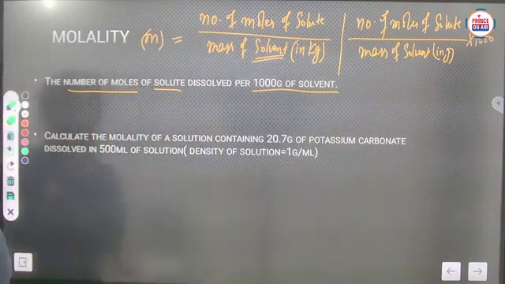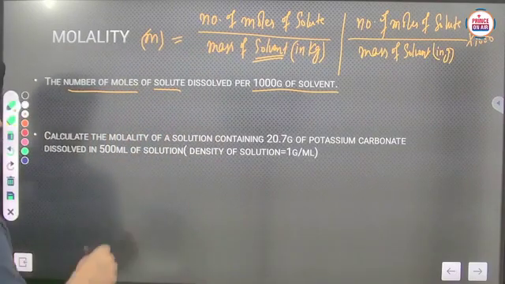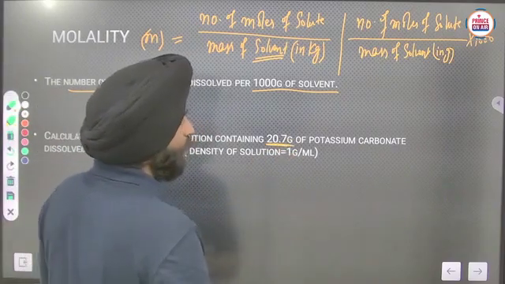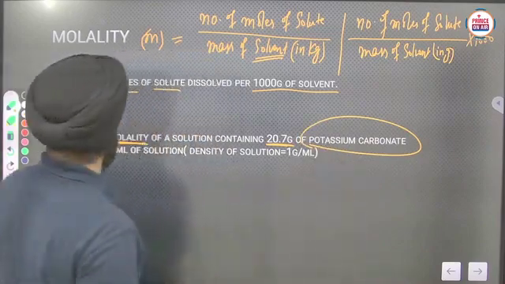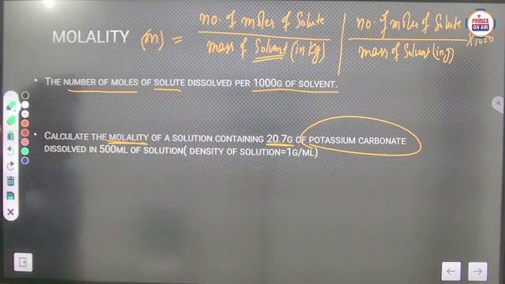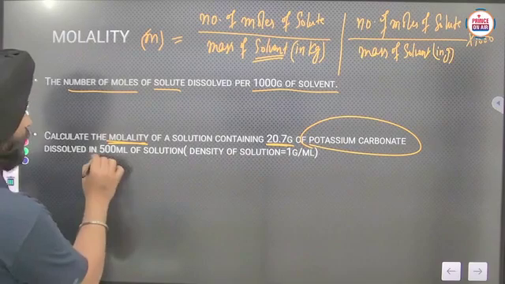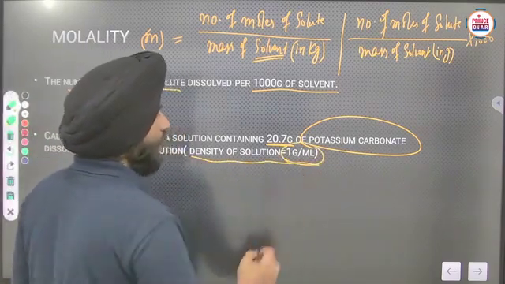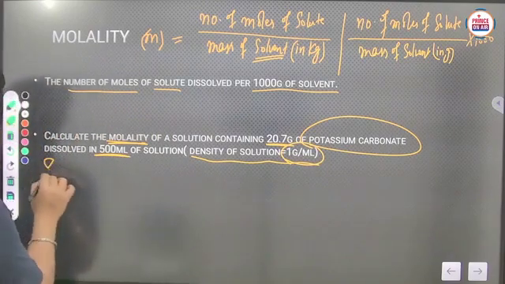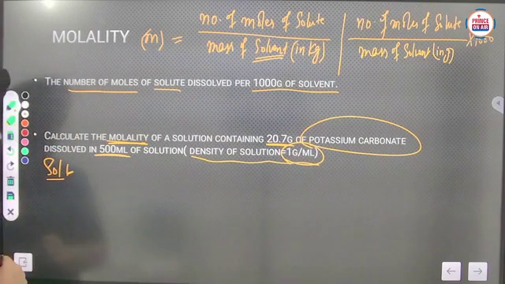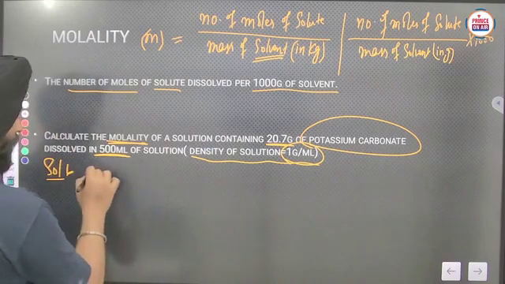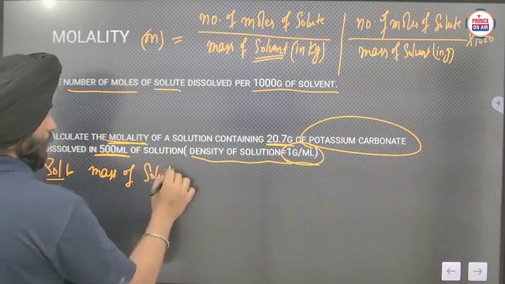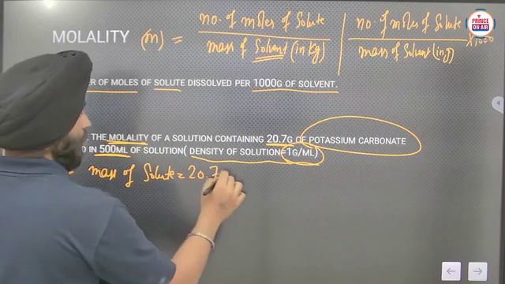Clear? So we have this question: calculate molality of solution containing 20.7 gram of potassium carbonate dissolved in 500 ml of solution, and the density they are providing is 1 gram per ml. Now see the solution. Mass of solute is 20.7 gram.